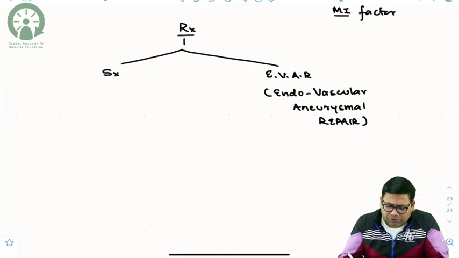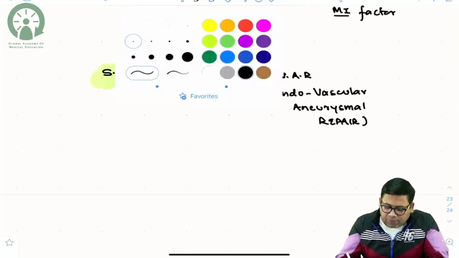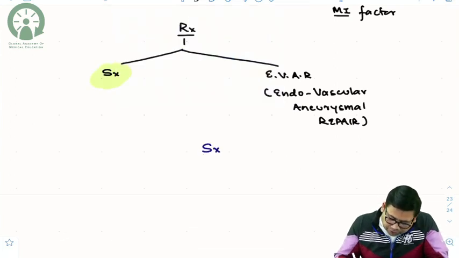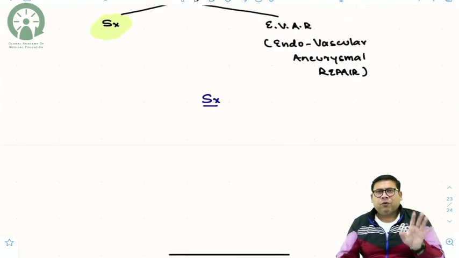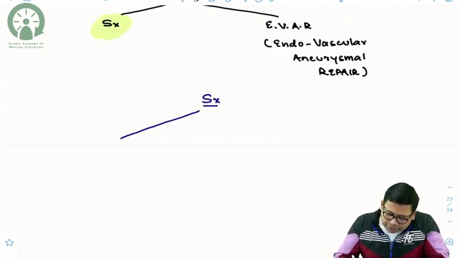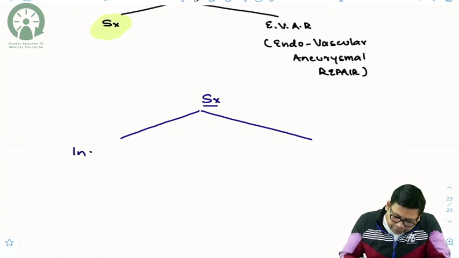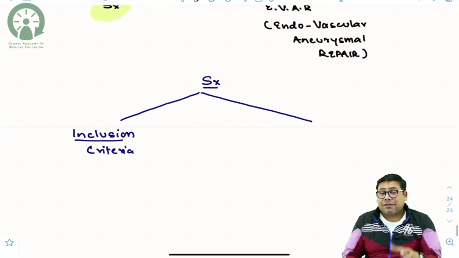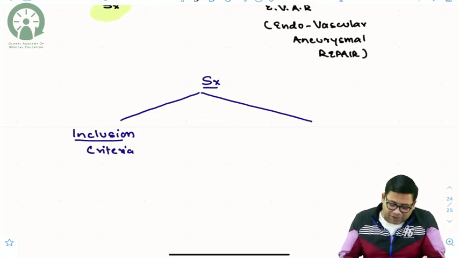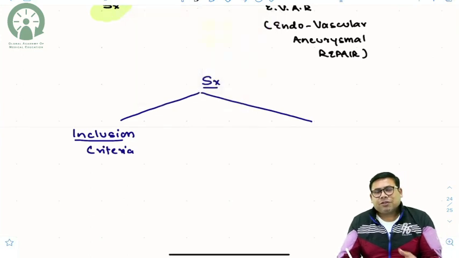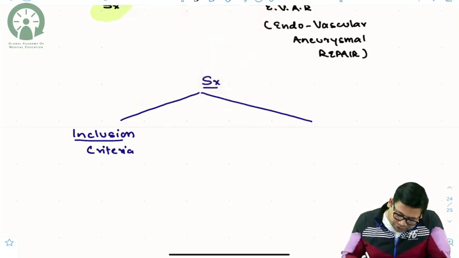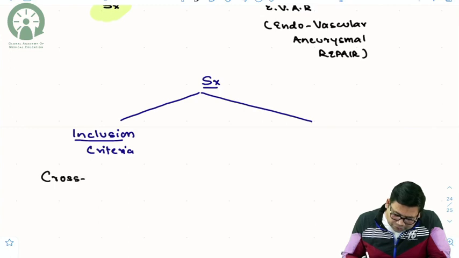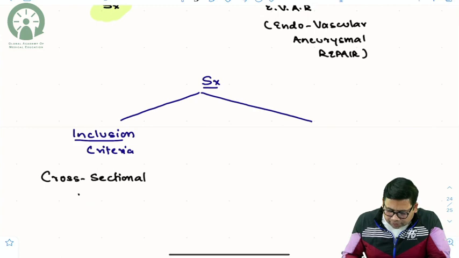I will just brush up this concept. When you are talking about surgery, there are two important things. I'm not interested in what we do. The most important thing is, what is the inclusion criteria? Which patient would you consider for surgery? What is the fear that is there? The answer is, it is the fear of rupture. Now for that you need to be cautious about the diameter. So the cross-sectional diameter is very important.